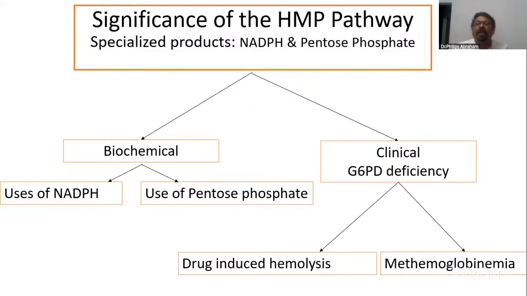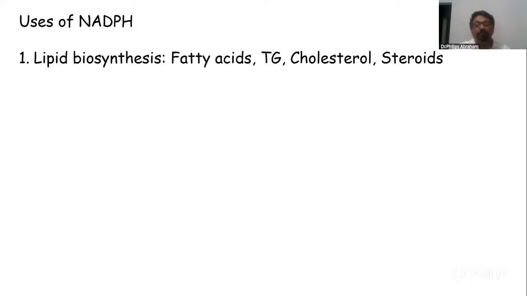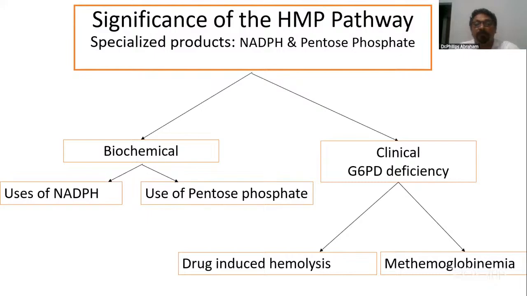In a digital evaluation process, schematic representation means a lot. In anatomy, you draw the diagram and state the points. In the same way in physiology, biochemistry and all, schematic representations mean a lot. For us, it is very easy to correct the paper and give marks. We'll see the uses of NADPH. We have at least 5 uses of NADPH that you can enlist one by one. Any lipid synthesis needs NADPH. So, that is the significance of the HMP pathway.